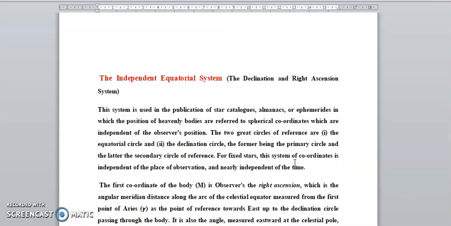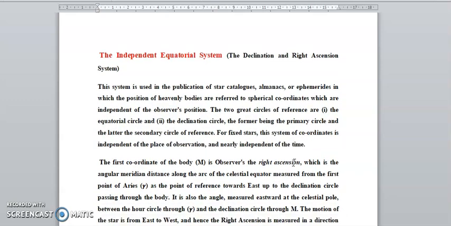Okay, in which position the heavenly body is referred to by spherical coordinates, which depend upon the observer's position. Two great circles are used for reference: one is the equatorial circle, one is the declination circle. The former is the primary circle, the latter the secondary circle of reference. For a fixed star the coordinates are independent of the place of observation, and nearly independent of the time.